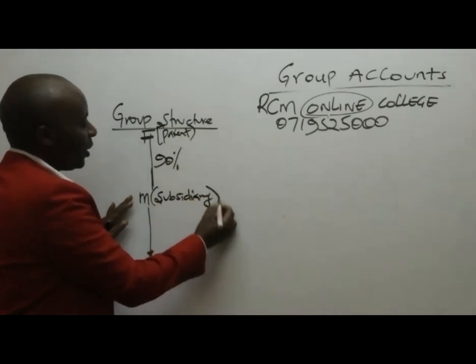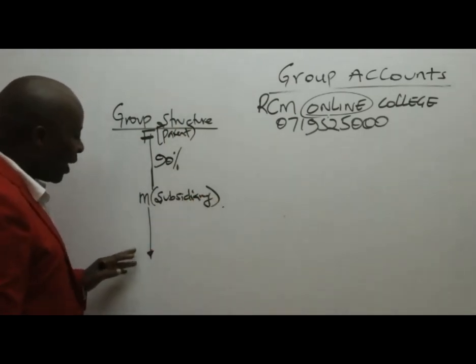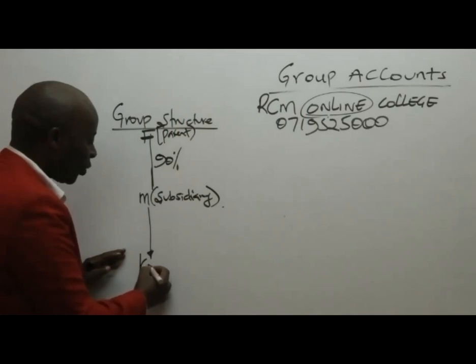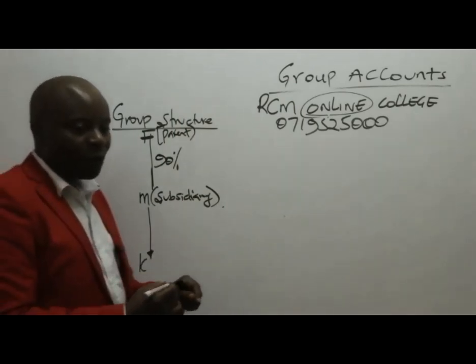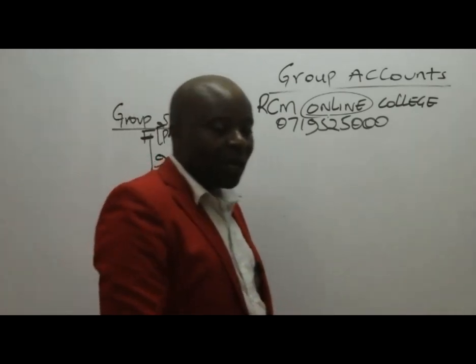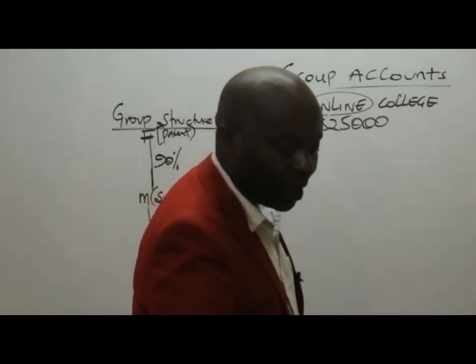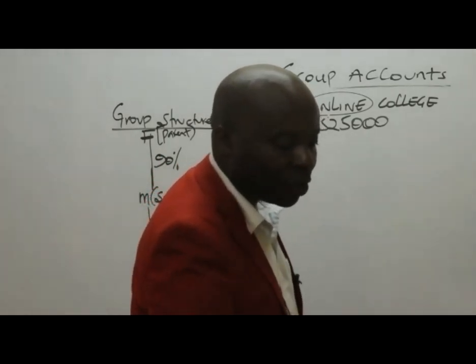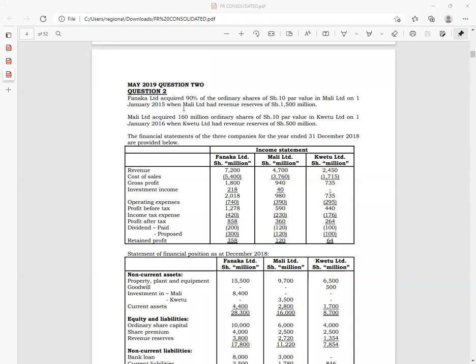And then now we have Kwetu here. For Kwetu, which is K there, we are told it's Mali that made the acquisition. So Mali acquired 160 million ordinary shares of 10 par value in Kwetu.